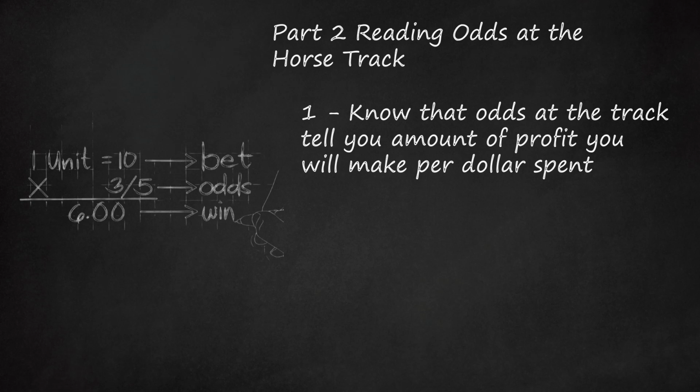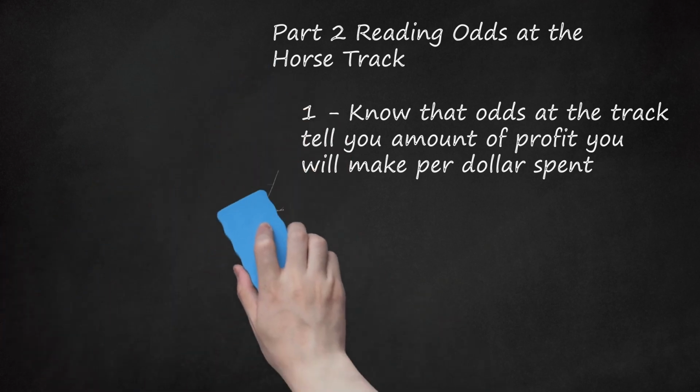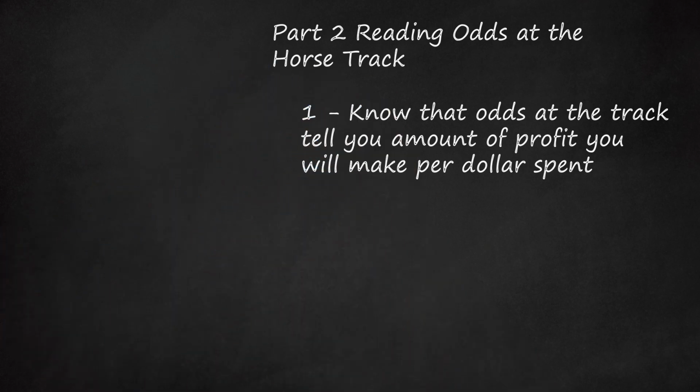To determine profit, multiply the amount you bet by the fraction. If I spend $15, then my profit for winning is $9, 15 times 3/5. If I successfully bet $15 on a horse with 3/5 odds of winning, the payout would be $24, $15 plus 15 times 3/5.